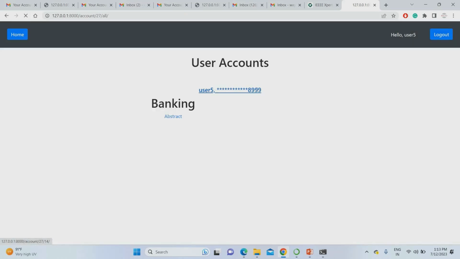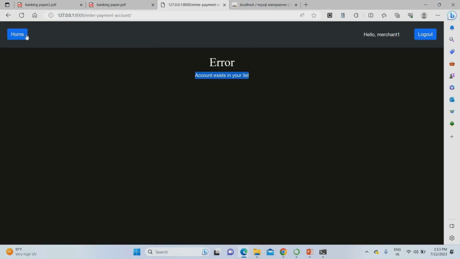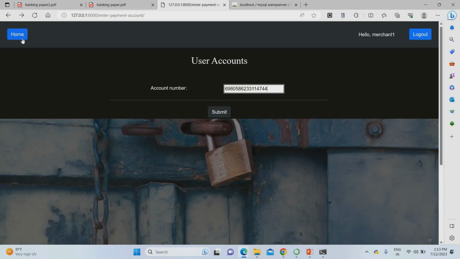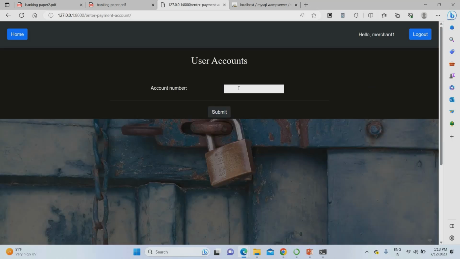I can see my account number and balance. So user 5 doesn't have any funds in his account. He just shares his account number with the merchant, the sender, the person who is going to transfer the amount. I'm sharing the account number with the sender. So enter the client account. Just submit.